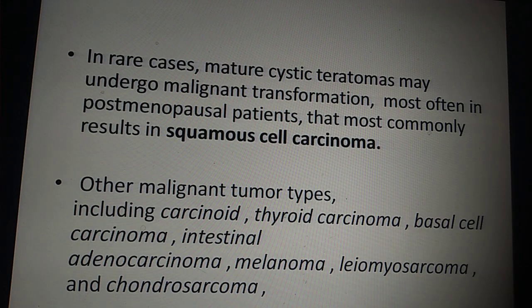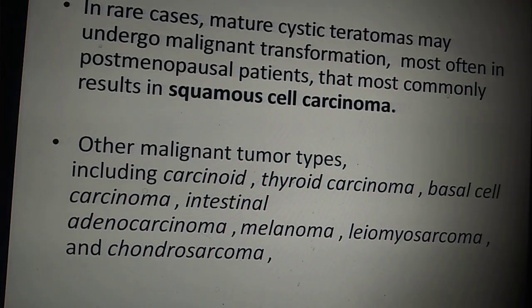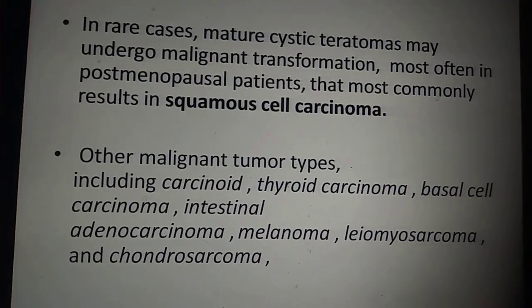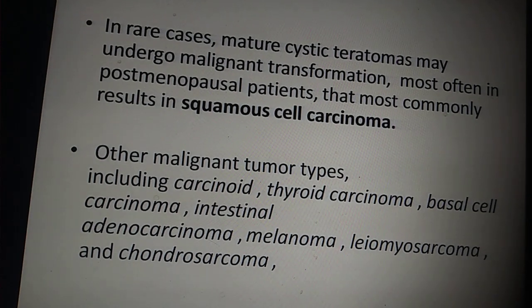Now, in rare cases, mature cystic teratomas may undergo malignant transformation, most often in postmenopausal patients, and that most commonly results in squamous cell carcinoma. Other malignant tumor types like carcinoid, thyroid carcinoma, basal cell carcinoma, intestinal adenocarcinoma, melanoma, leiomyosarcoma, and chondrosarcoma can also occur. Like I said, any of the 3 cell lines can undergo malignant transformation. Most commonly, it is a squamous cell carcinoma that occurs.